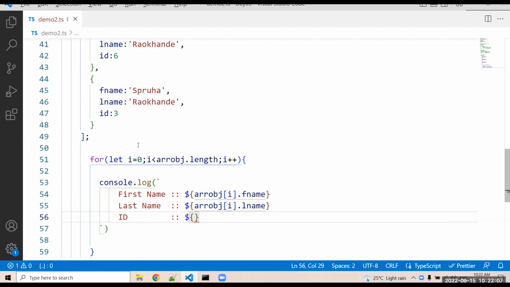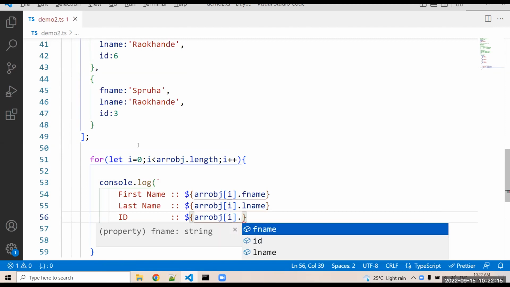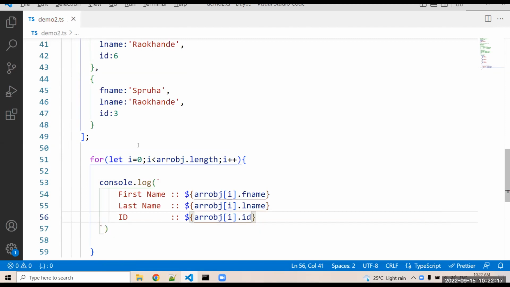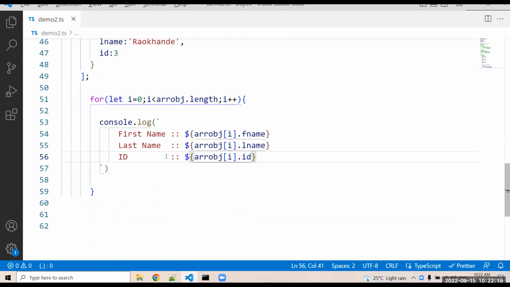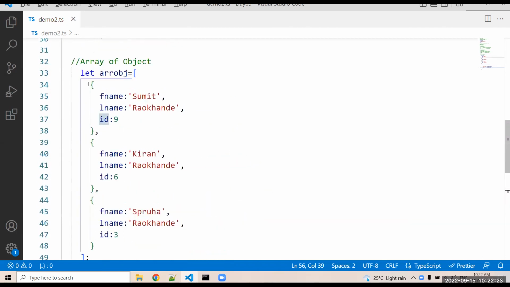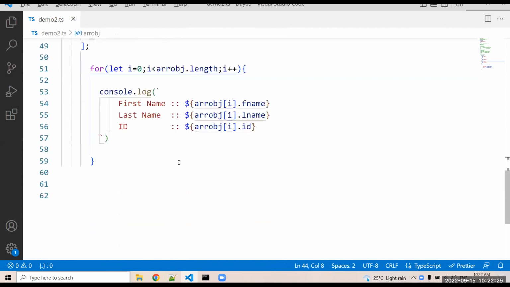Yes, Kritika. Array object, yes. After that, square bracket i, very good. Dot ID. Very good. Okay, fine. So it displays all your data. That is a JSON object. Every JSON object's data will be displayed: Sumit, Kiran, Spruha. Okay, because we are using a for loop.